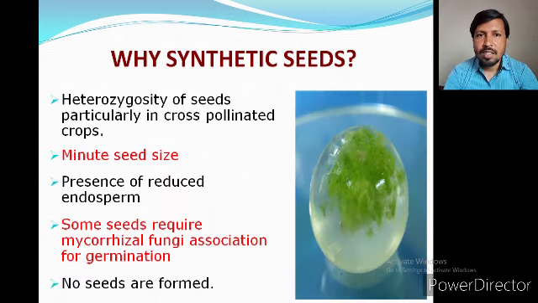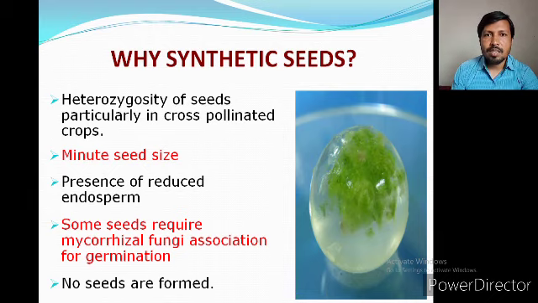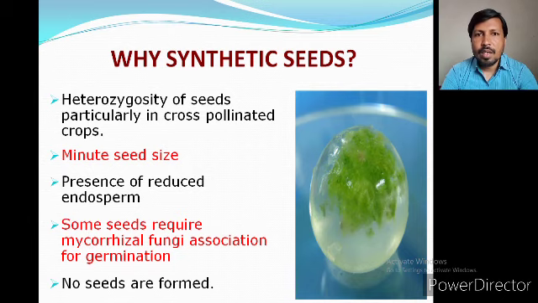So why is it necessary to study the artificial seed? Why are we going to make artificial seed? There are some reasons behind that. In some plants, that is horticultural plants, seed propagation is not successful due to some reasons. First, heterozygosity of the seed, particularly in cross-pollinated plants, which do not have the ability to germinate or do not have viability. Second, some seeds have a minute size and cannot be grown in the soil, for example the orchid seeds.